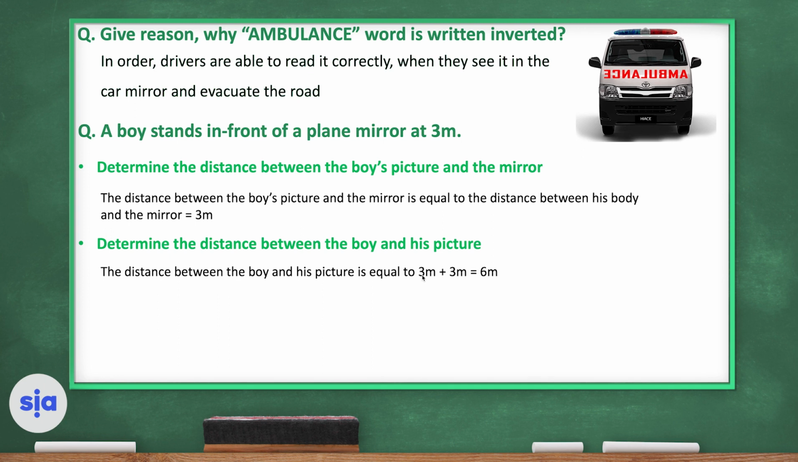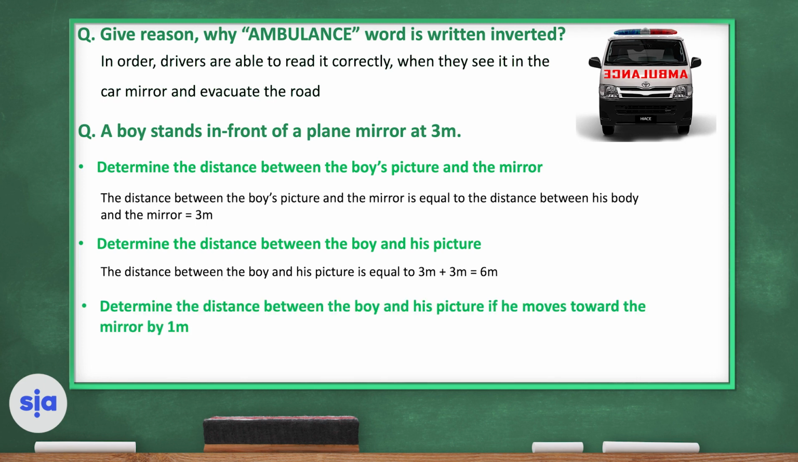The first 3 meters is between the boy and the mirror, and then the second 3 meters is between the mirror and the picture. So the total is 6 meters. The boy is away from his image by 6 meters.